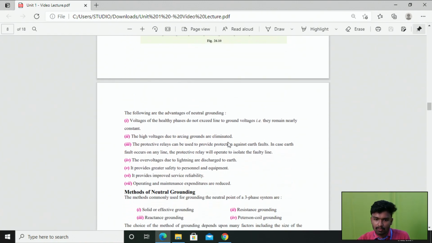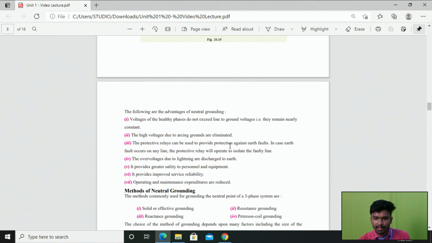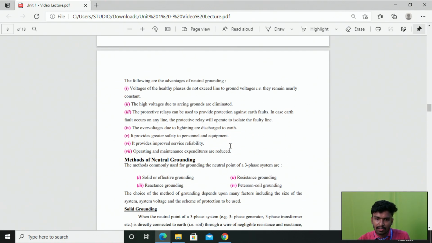Right. So coming to the advantages of neutral grounding. First, the voltages of the healthy phases do not exceed the line to ground voltages. The second is that the high voltage due to arcing grounds is eliminated. These arcing grounds are established in ungrounded three-phase systems. If the neutral point of your three-phase system is not grounded to the earth, it may cause arcing grounds. So in order to eliminate that, we need to connect the neutral point to the earth.